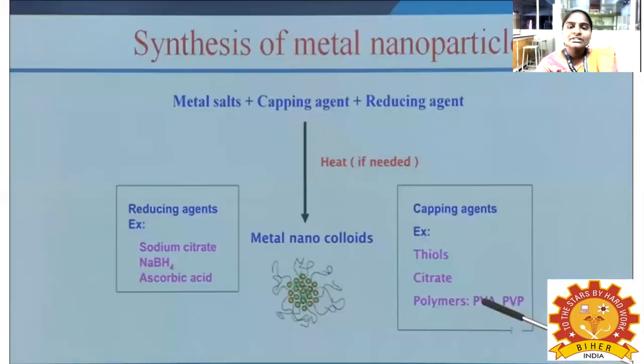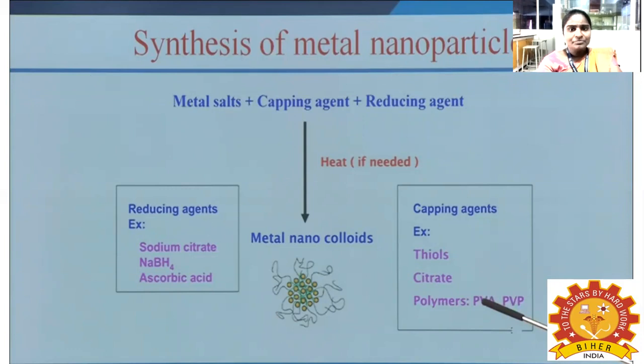Now some of the basic principles of synthesis of nanoparticles. What are the basic principles? For that we need a metal salt. If you want to make silver nanoparticles, you can take silver nitrate or silver acetate. If you want zinc oxide nanoparticles, you can take a zinc salt like zinc acetate. You have to take one metal salt; it is fully based on your metal particles.